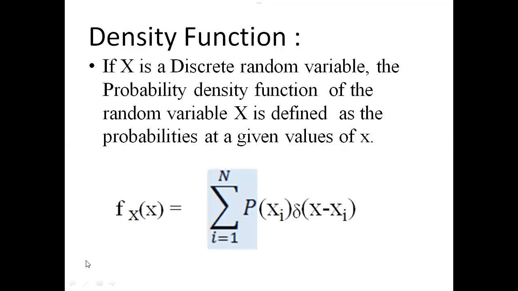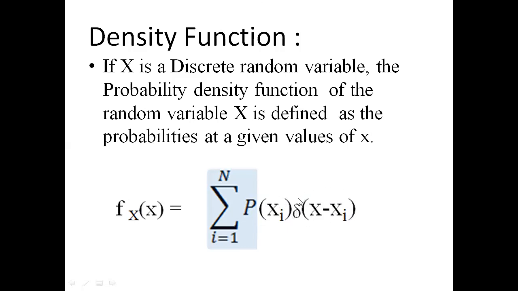Based on that, small f(x) of x is equal to summation i equal to 1 to n p of xi, that means the corresponding probability, times del of x minus xi. Here del of x minus xi is the impulse function. Why do we get this impulse function in the density function?